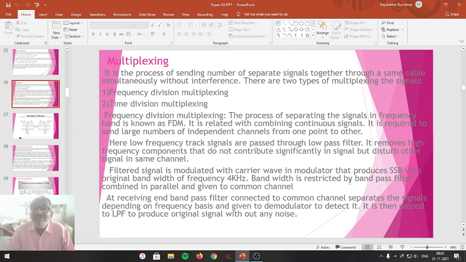The bandwidth is restricted by the band pass filter. The output of the modulator is given now to the band pass filter. The band pass filter is designed only to receive the single sideband frequency. That's why the bandwidth is restricted by the band pass filter, combined in parallel and given to the common channel. The output of the band pass filter is passed through the channel.